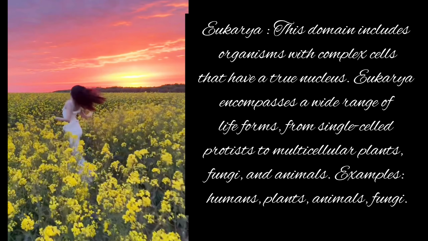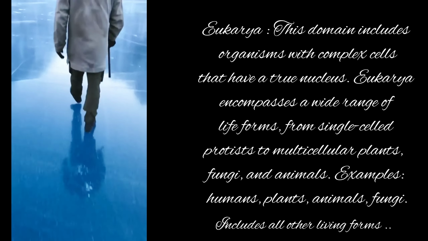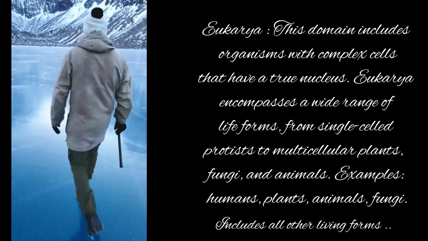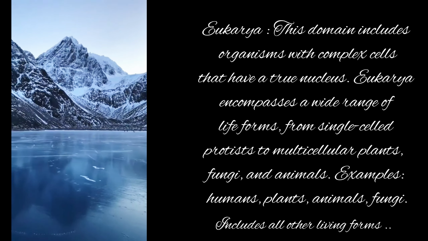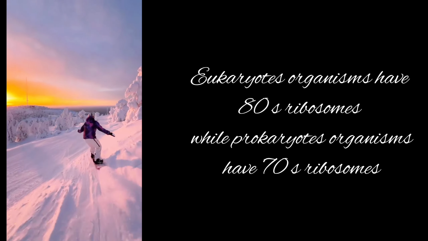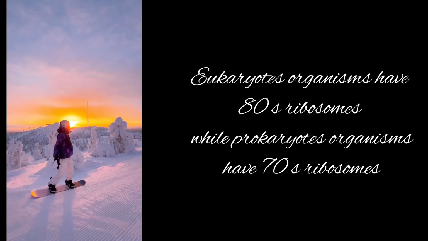Eukarya, this domain includes organisms with complex cells. They have a true nucleus. In this domain, all organisms are eukaryotes, and this domain includes all other living forms, for example plants, animals, fungi, etc. By the way, eukaryotic organisms have 80S ribosomes, while prokaryotic organisms have 70S ribosomes.